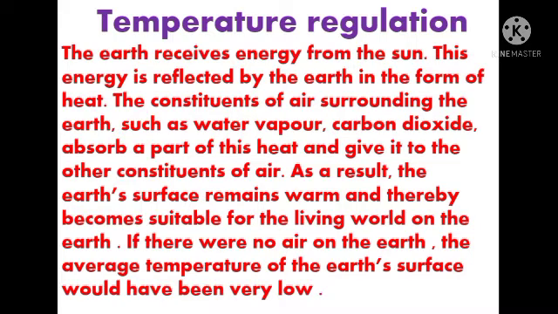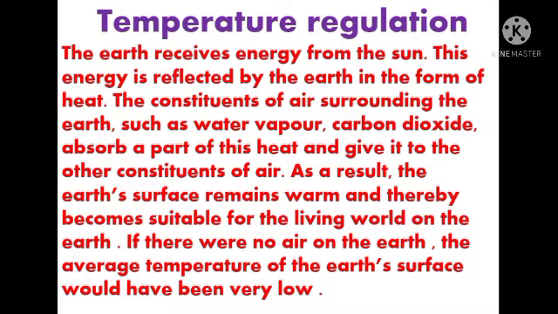The earth receives energy from the sun. We know this very well, students. The earth receives energy from the sun. This energy is reflected by the earth in the form of heat. The constituents of air surrounding the earth, such as water vapor, carbon dioxide, absorb a part of this heat and give it to the other constituents of air.